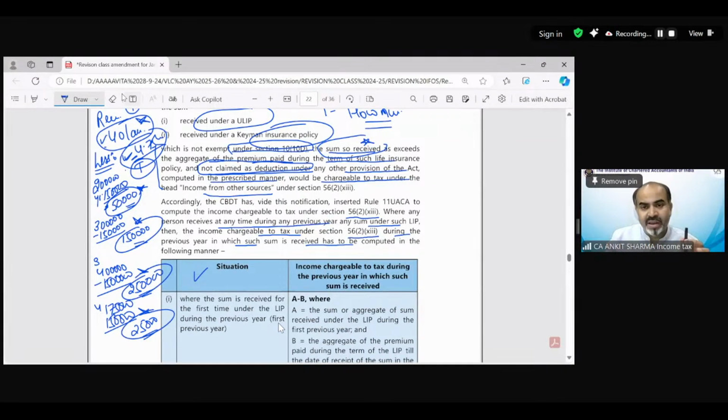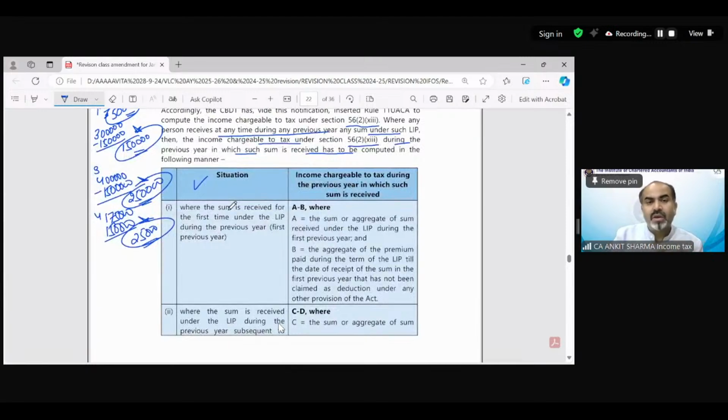This has been explained over here with the help of certain things. Where the sum is received for the first time under the LIP during the previous year, the first previous year, it is A minus B. What is A? The sum or aggregate of amount received. That means our 40 lakh rupees is A. What is B? The aggregate of the premium paid during the term of the LIP till the date of receipt of sum in the first previous year that has not been claimed as deduction under any other provision of the Act. So that amount is going to be deducted from the amount received.